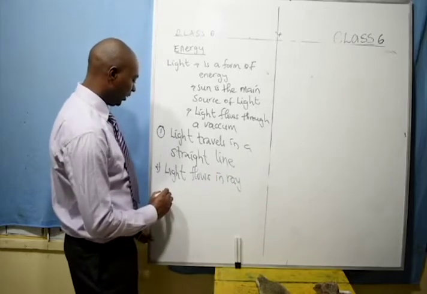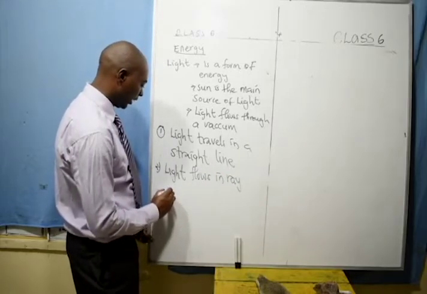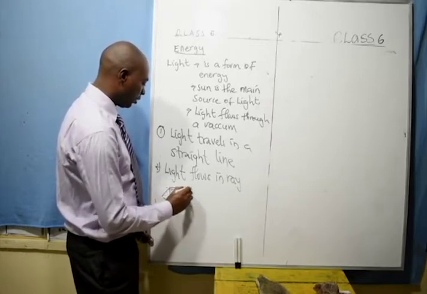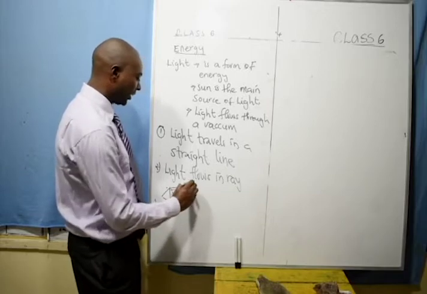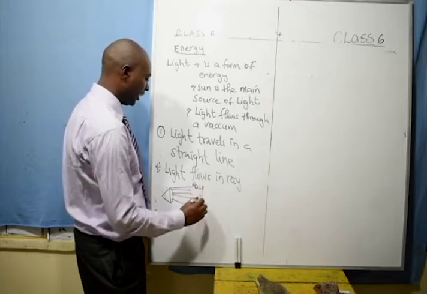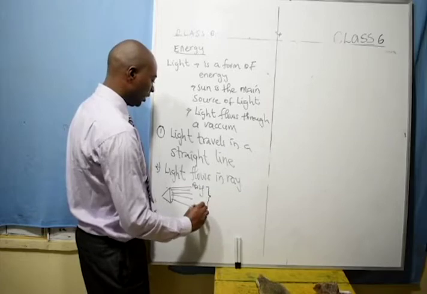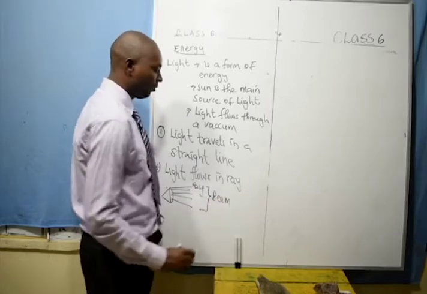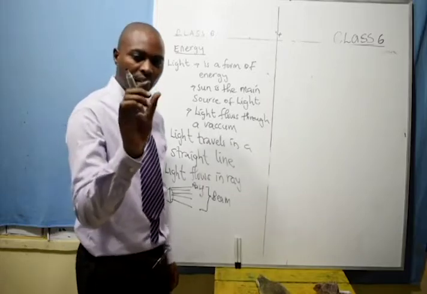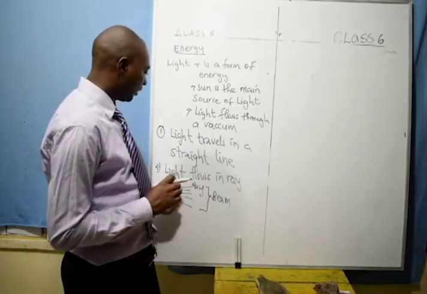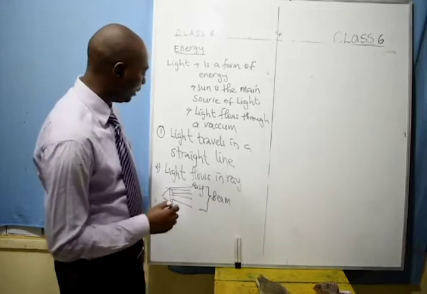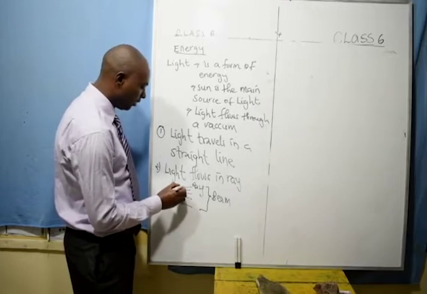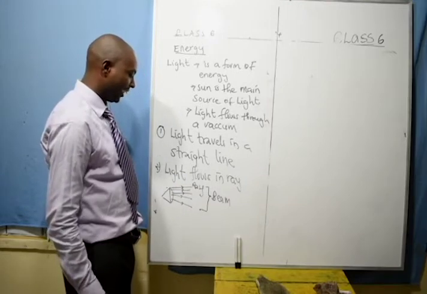What I mean is that if this is the source of light, one particle of light is known as a ray. Several rays like these we can call rays or a beam of light. Therefore, a ray is one particle of light. Several particles of light are known as a beam of light. And they flow in a straight line. Light flows in a straight line.